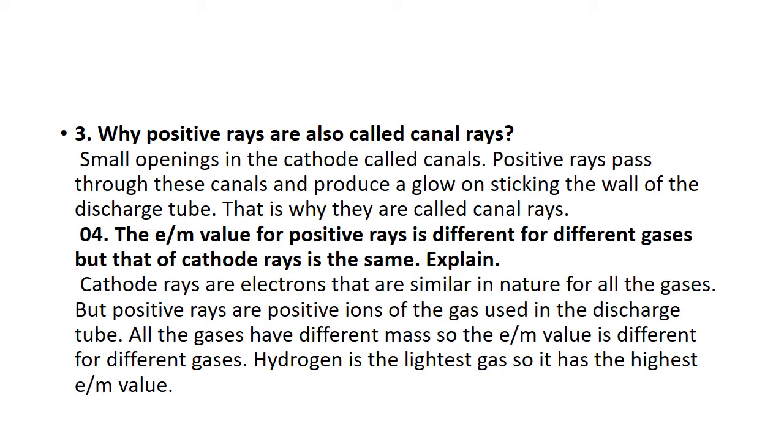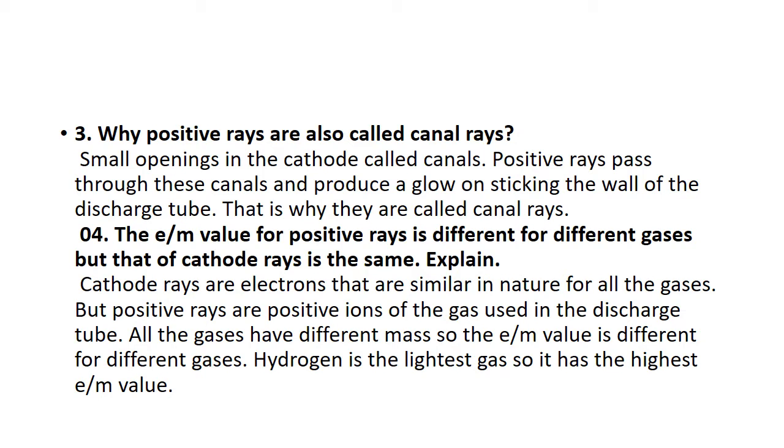The charge to mass ratio for the positive rays is different for different gases, but that of the cathode rays is the same. This question is very important. Mostly papers have these questions. Why is the charge to mass ratio of the cathode rays different from the positive rays? The answer is the same. Cathode rays are electrons. All the gases have the same cathode rays, the same electrons, but the positive rays are positive ions of the gas, which are different.